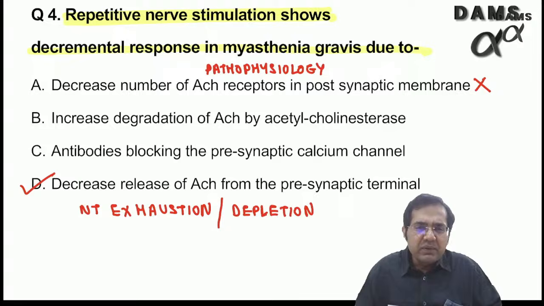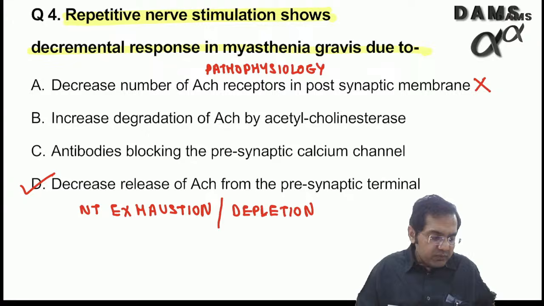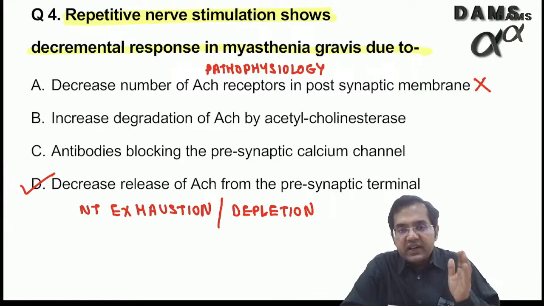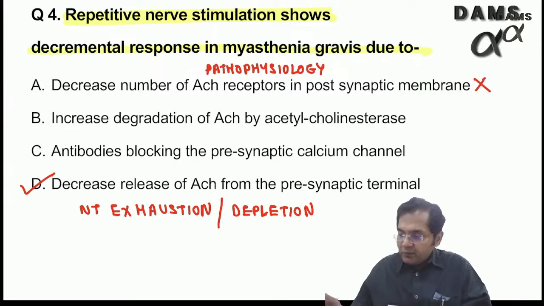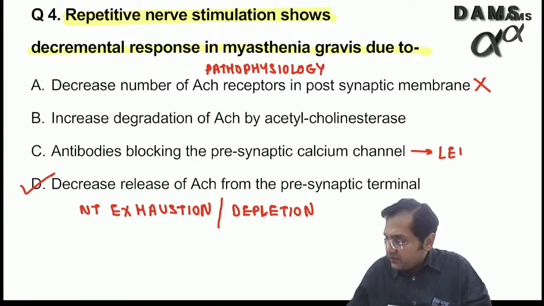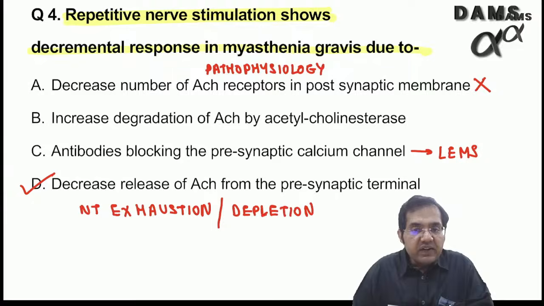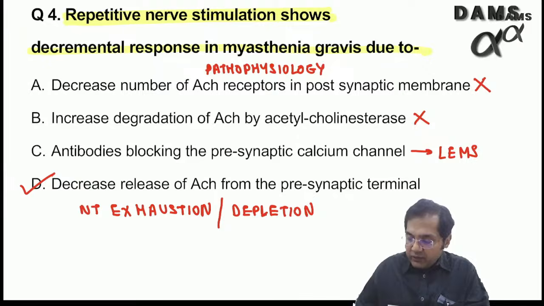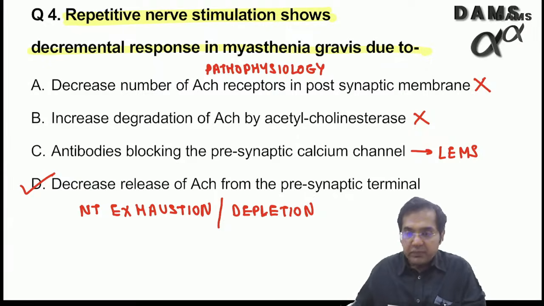So please remember, 100% this should be the answer, because in most of our books this is mentioned as the answer, and it cannot be the decrease in number of acetylcholine receptors, because that is the pathogenesis of myasthenia. Also, we all know LEMS, autoantibodies blocking the presynaptic calcium channel, which is the Lambert-Eaton myasthenic syndrome. Degradation is not affected here, so this is naturally wrong, right? So the answer is exhaustion of the neurotransmitter, acetylcholine depletion.